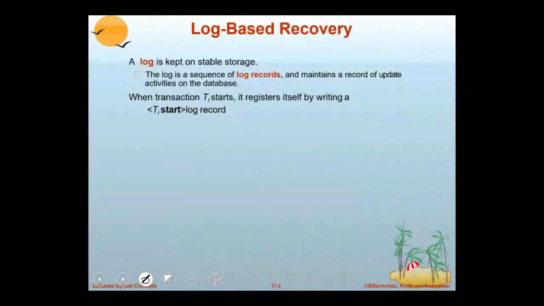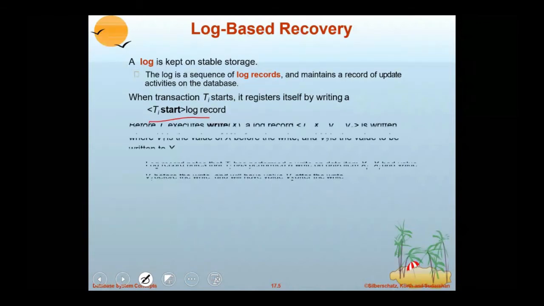Whenever a transaction starts, it registers itself by writing a log called transaction started, so that the recovery system knows when the transaction was started.